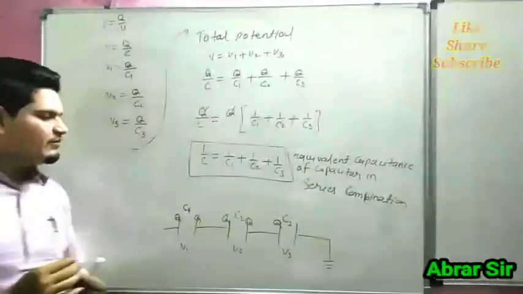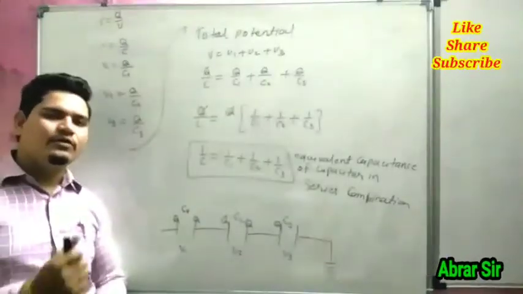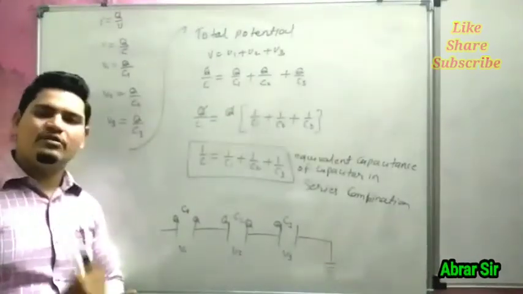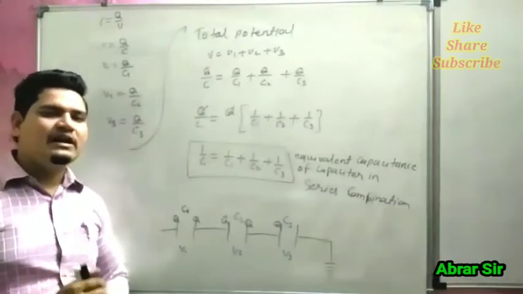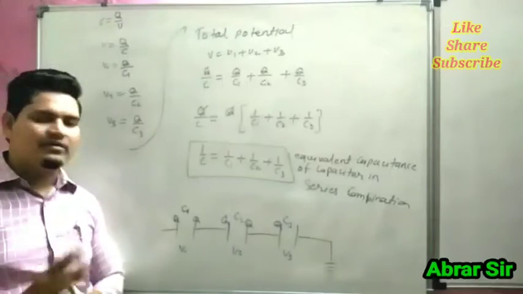This is the formula of equivalent capacitance of capacitors for series grouping or for series combination. Now we will start parallel grouping or parallel combination.